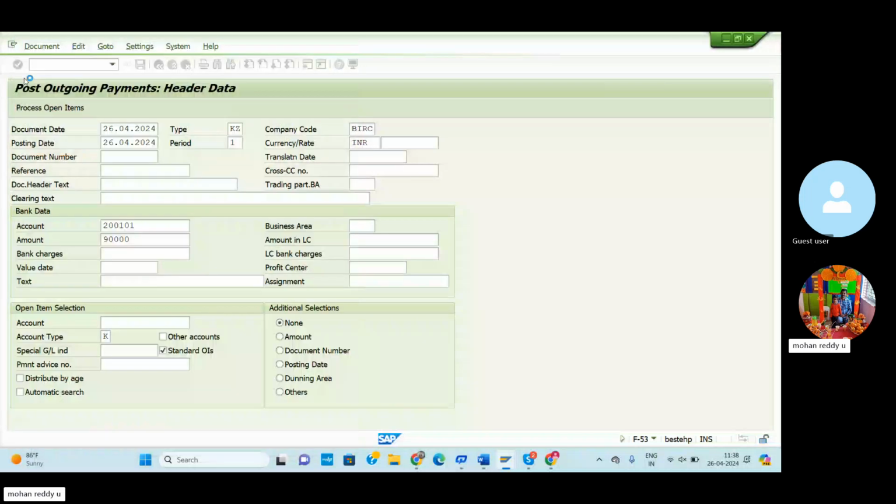The K document, we already discussed. K is the vendor invoice clearing. Here document type KZ is the vendor invoice clearing. Then enter. In company code BARC, the number range 15 is missing for 2024.